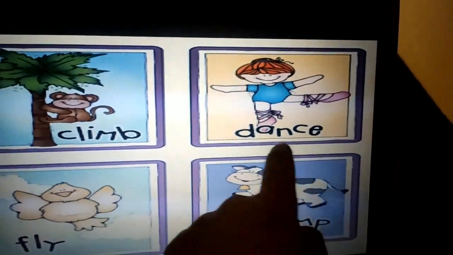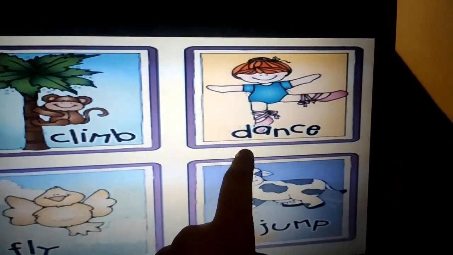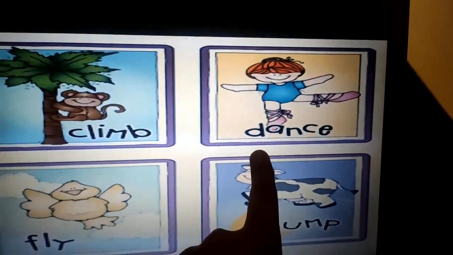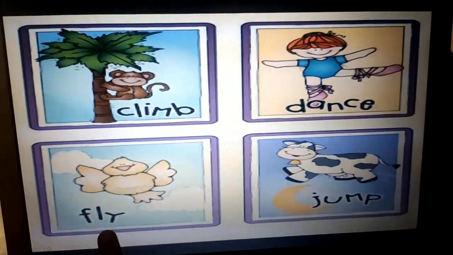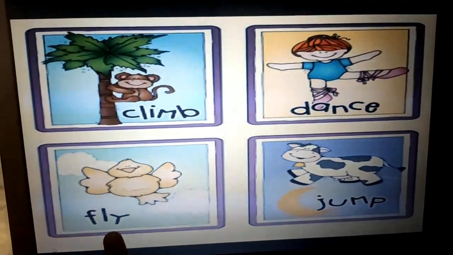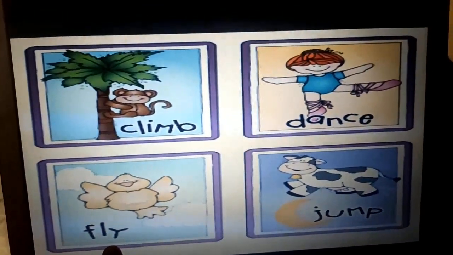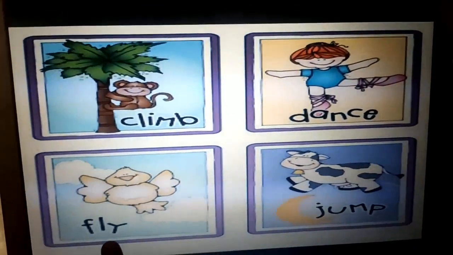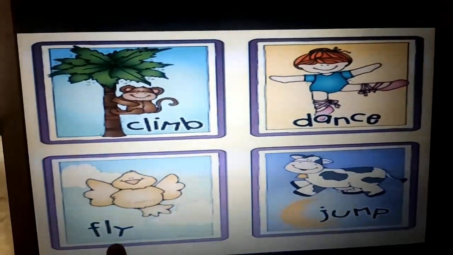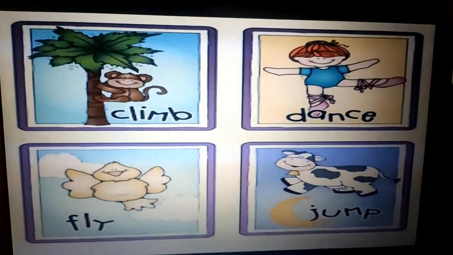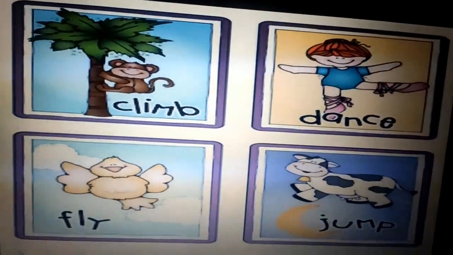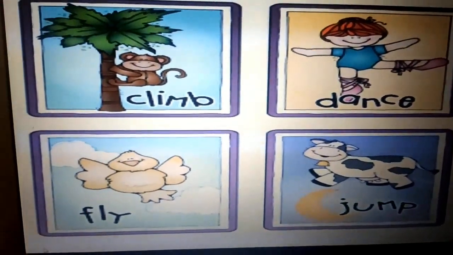So dance is also an action word, or you can say dance is also a verb. Similarly, fly. The bird is flying. So what is the bird doing? The bird is flying. So fly tells us what action the bird does, right? You can understand what the bird is doing.